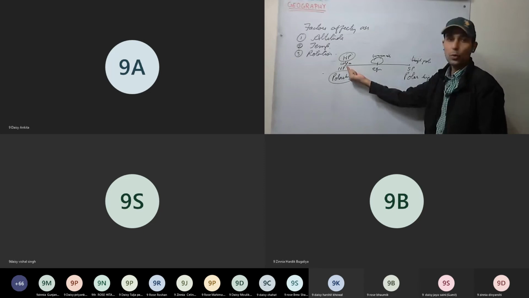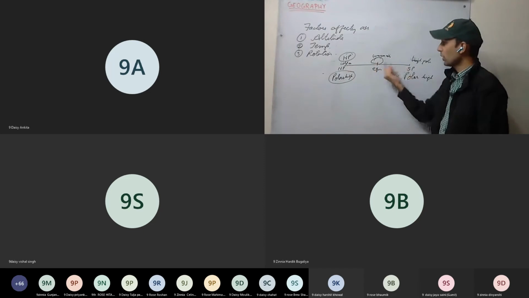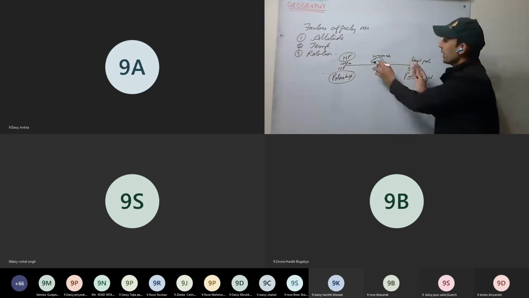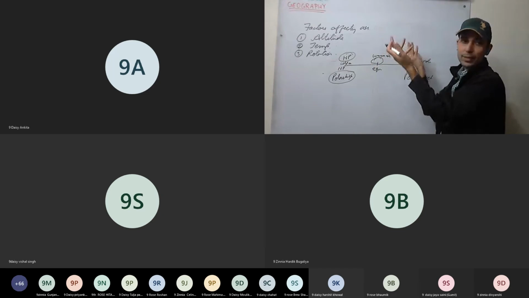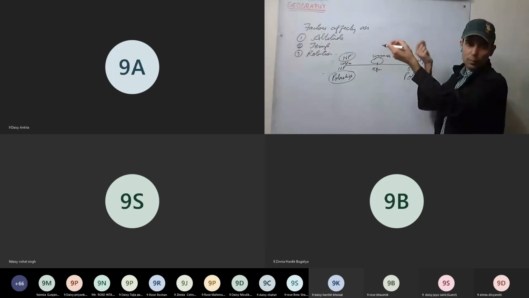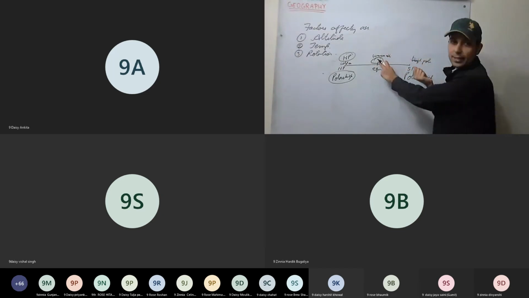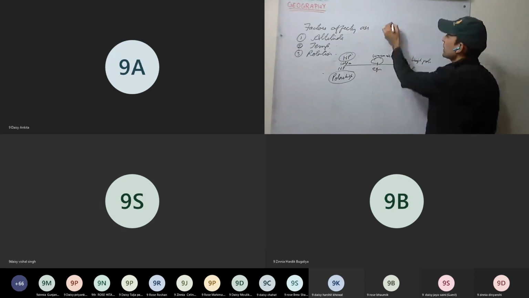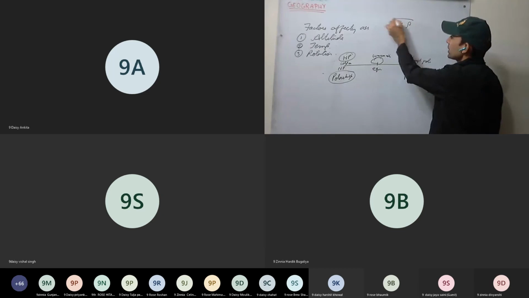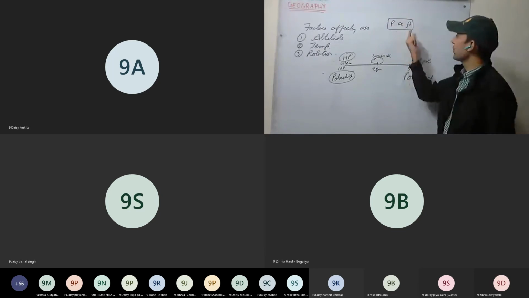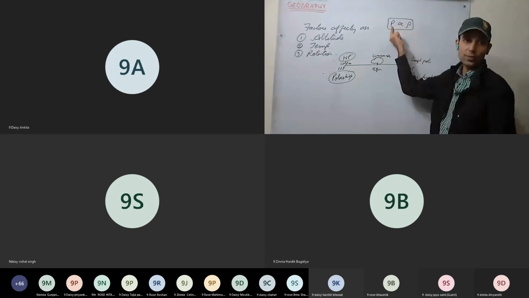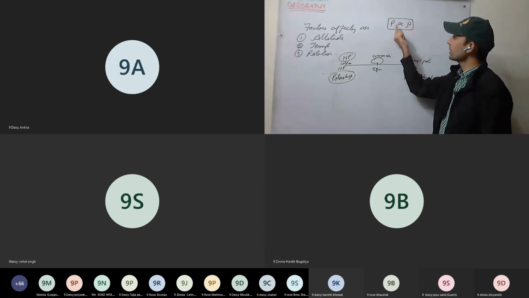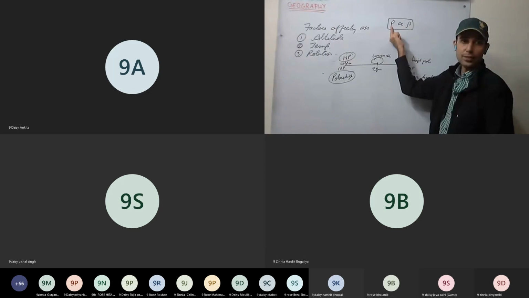Cold air means more dense. Here density is more. Here is warm air. As air gets heated, its molecules expand and become further apart, so density decreases. Air pressure decreases. Pressure is directly proportional to density. If density is more, pressure is more. If density is less, pressure is less. This we have studied.